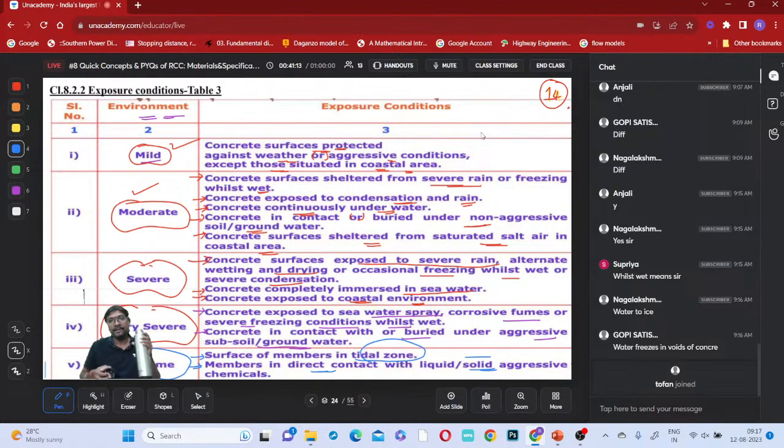Okay, now you understood the meaning of thawing? Generally whenever rain comes it will become wet, but even without rain it is in the wet condition, right? That is called the thawing condition. Got it? What is the meaning of thawing? Always under wet.